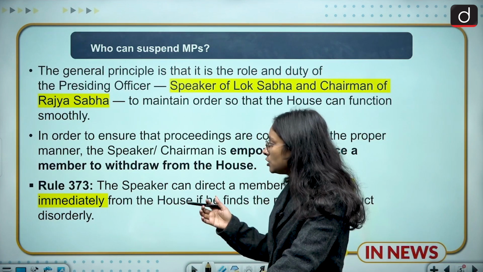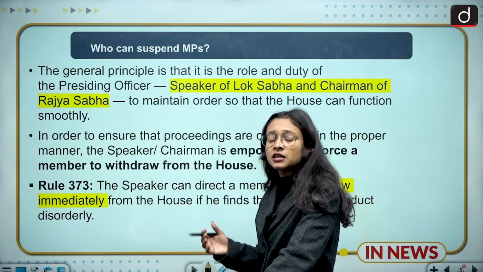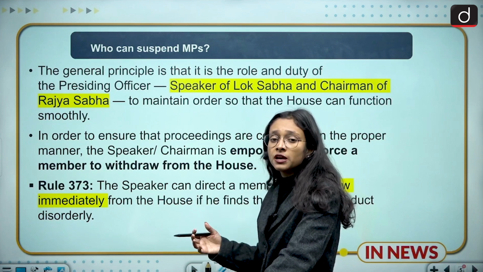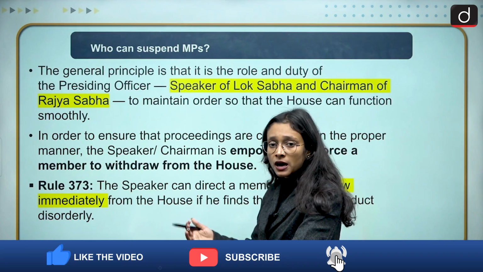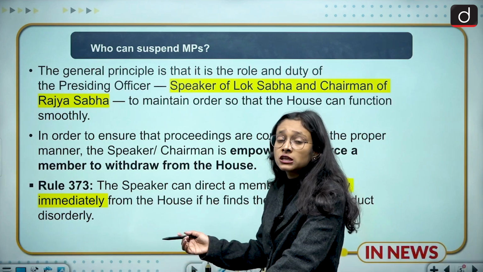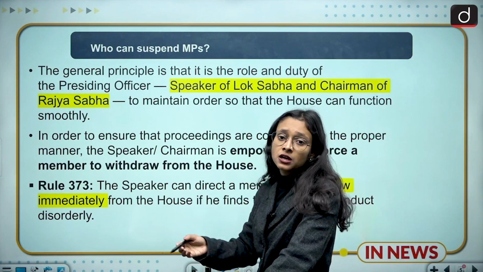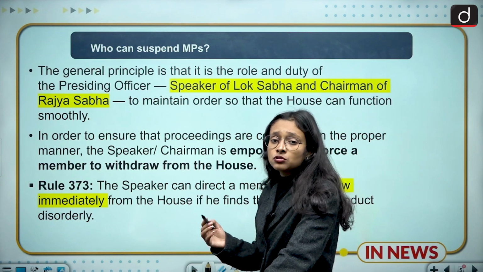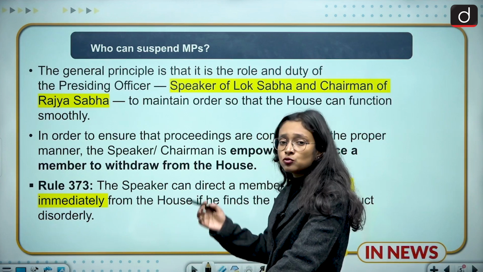And why do they do such things? Because of certain disciplinary action, because of certain unruly behavior, because their behavior and conduct was not up to the mark, and that's why they have been suspended. But that also creates lots of questions: how can we define a behavior as unruly behavior, undemocratic behavior? So there's a lot of controversy related to it, and we have separate rules for that.